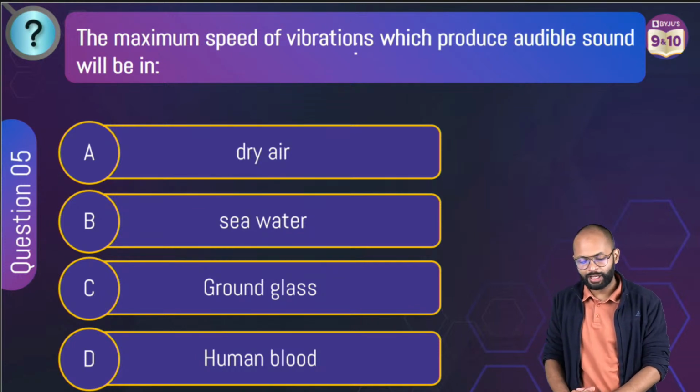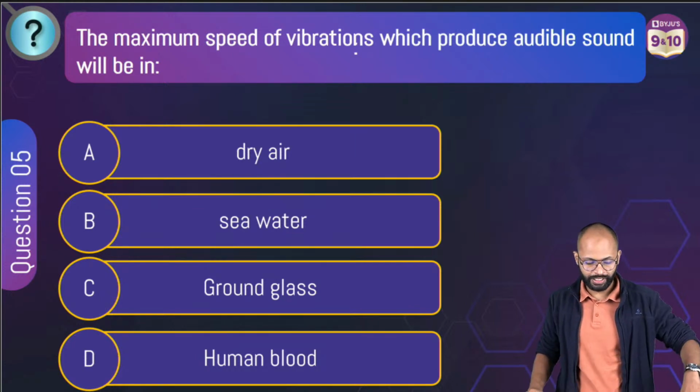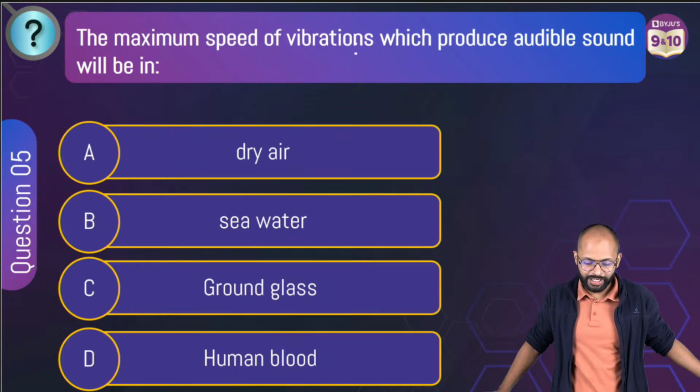The maximum speed of vibration which produces audible sound will be in...